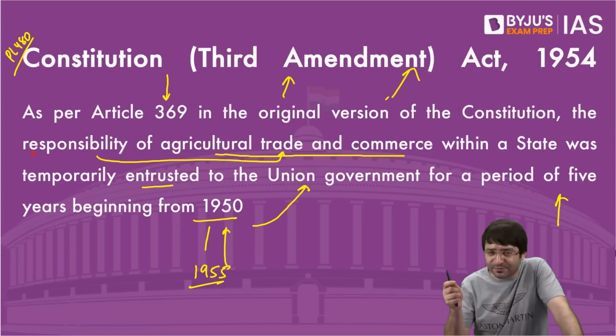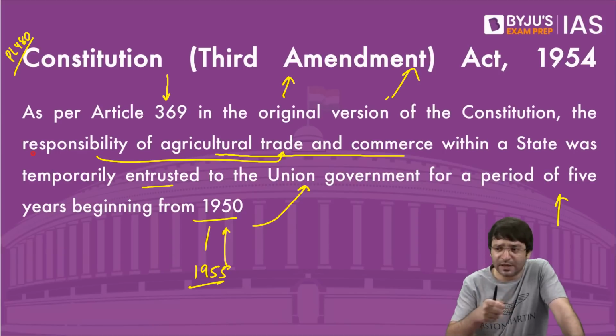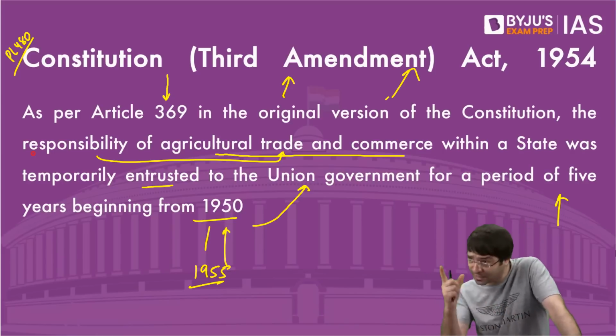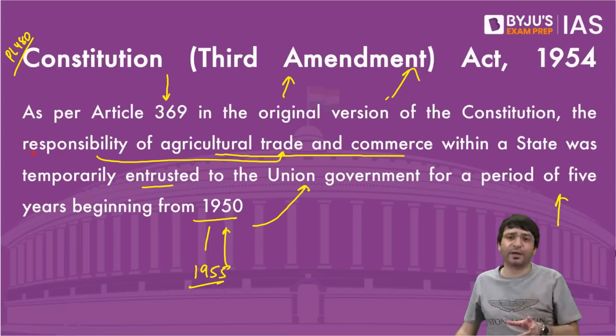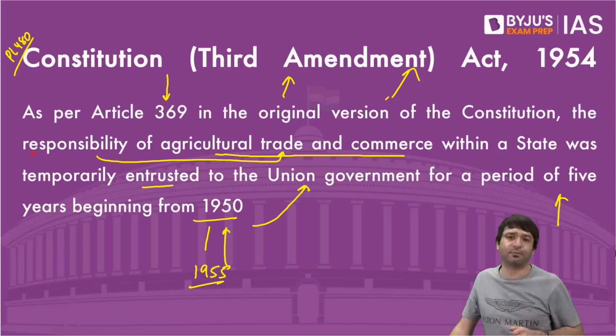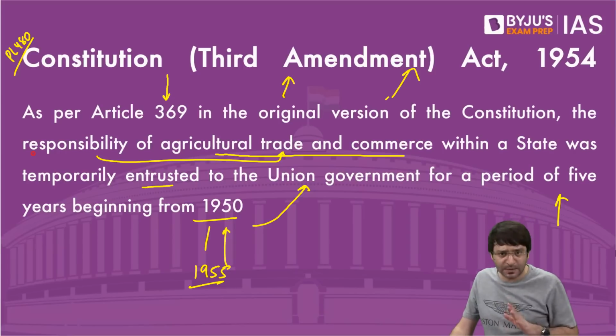Because under item 33 of the concurrent list, trade and commerce in food items, production, supply and distribution of food goods, it's under the concurrent list. That means Parliament can also make a law, the state can also make a law. So Parliament invoked entry 33 in passing the 3 farm laws. Done?